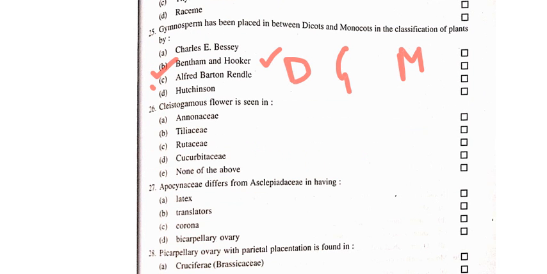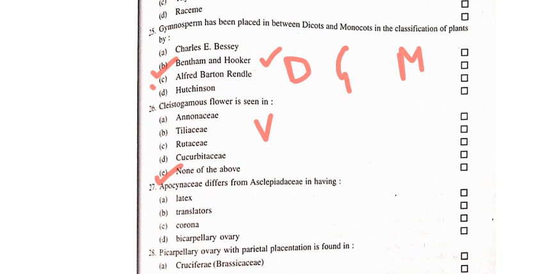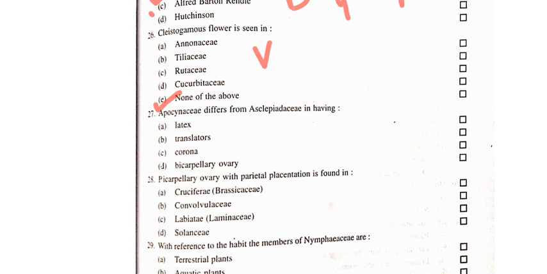I will give some examples of cleistogamous flowers like viola, oxalis, commelina. Okay, next question number 27. Apocynaceae differs from Asclepiadaceae in having. So in Asclepiadaceae, the translator mechanism is present, which is absent in Apocynaceae. So the answer of this question is option B, translator.